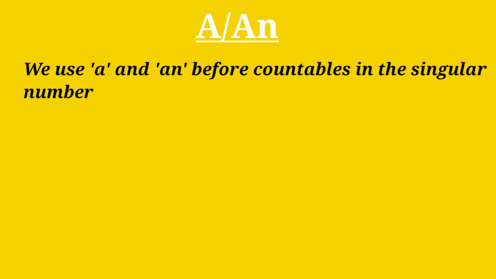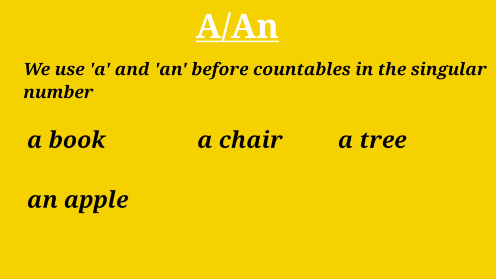We use a and an before countables in the singular number. For example, a book, a chair, a tree, an apple, an ant, an island. Here, the words book, chair, tree, apple, ant, island are all countables in the singular number.